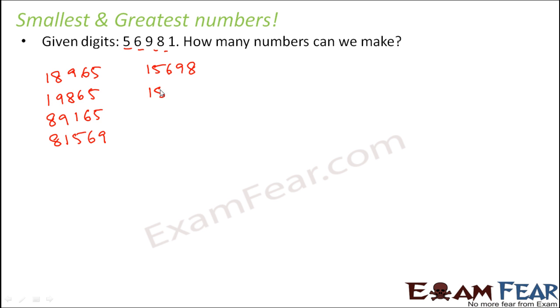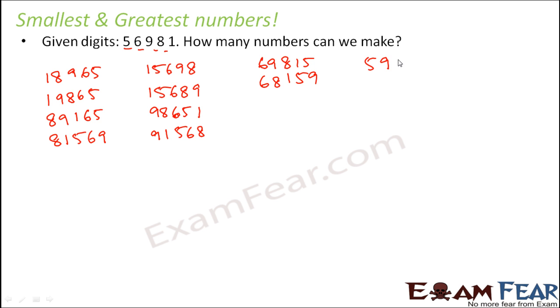Again, this could also be a possibility: 15689. 98651 could also be another possibility. 91568 could be another. 69815, 68159, 59816, 58196. So in this way you can have many numbers that can be formed from these 5 digits.